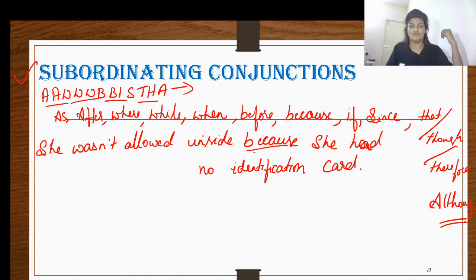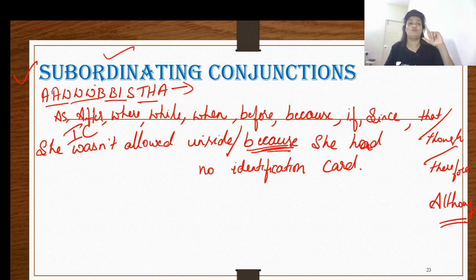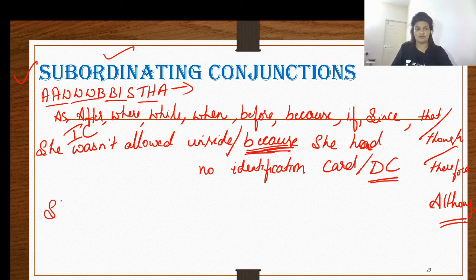Well, I already gave you the example of because a little while ago when I was explaining dependent clauses, so it's pretty easy for you to recognize the word because, and I'm not going to brood over this. She wasn't allowed inside is your clause number 1 and your independent clause. Remember what I told you when we were talking about subordinating conjunctions? You have to begin your clause with the conjunction. So you begin it with because she had no identification card, therefore this becomes our dependent clause.